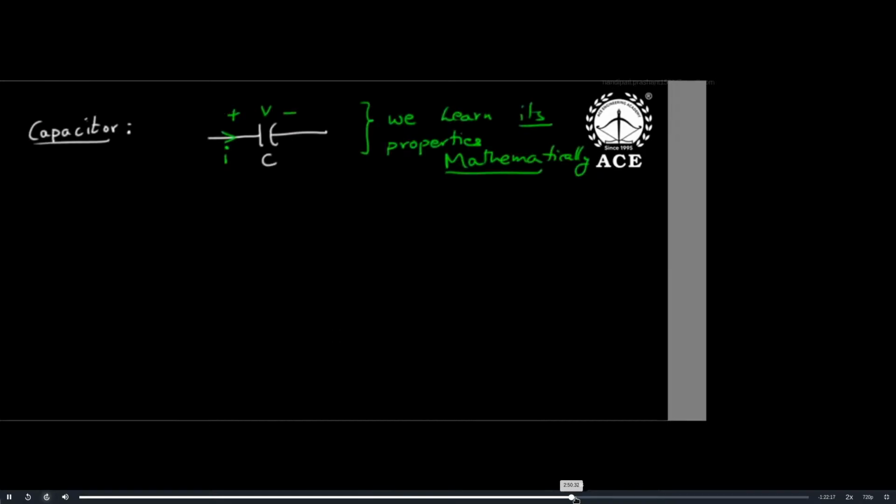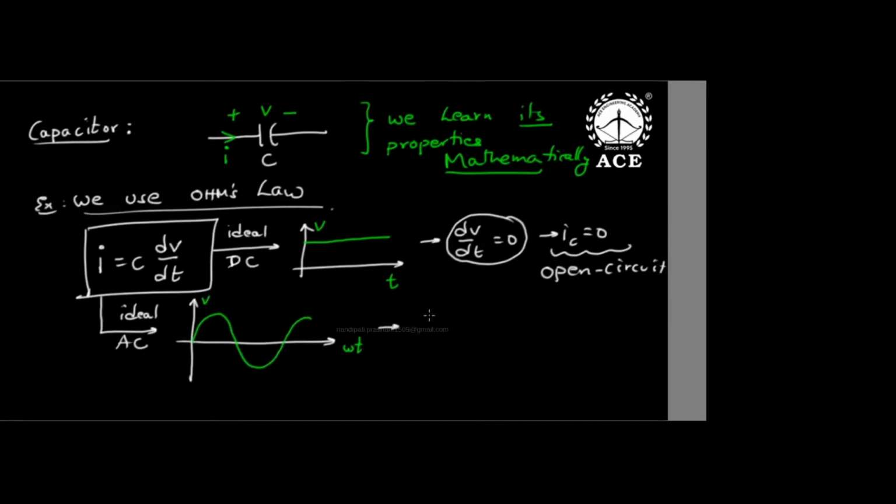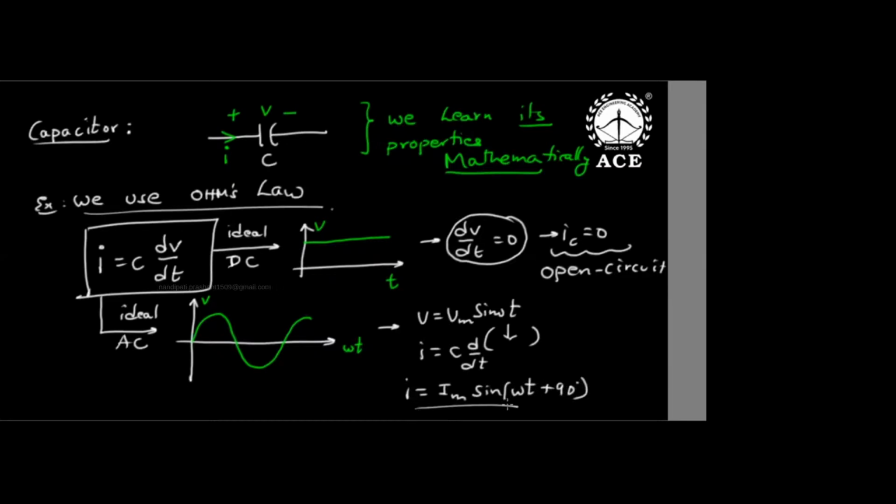What is notation? Notation is taking symbol, polarity, direction, units, etc. But mathematically, what do we learn? Sinusoids. Suppose I give an ideal AC, which is a sinusoid. If I take V equal to Vm sin omega t, then I equal to C dV/dt of this Vm sin omega t. You'll get Im sin(omega t plus 90). The derivation I will do later, in the 5th chapter. But the conclusion is that when I use a sinusoidal voltage across a capacitor, the current through it is also sinusoidal, but current leads voltage by 90 degrees in phase.